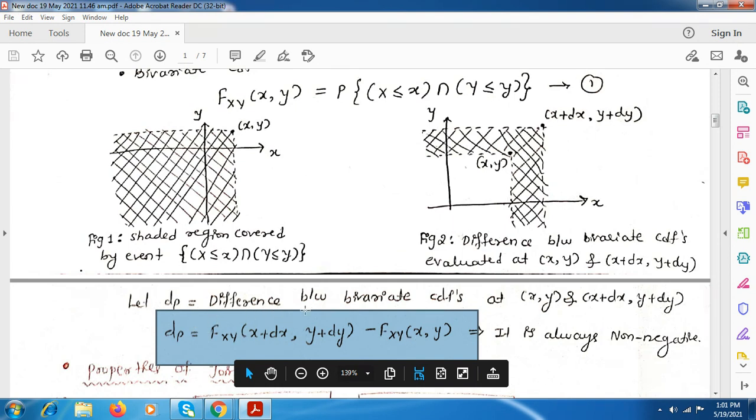Take down this also. It is the difference between the bivariate CDF at x comma y, and also at x plus dx comma y plus dy. These two CDFs have the difference. So this is the area we have.